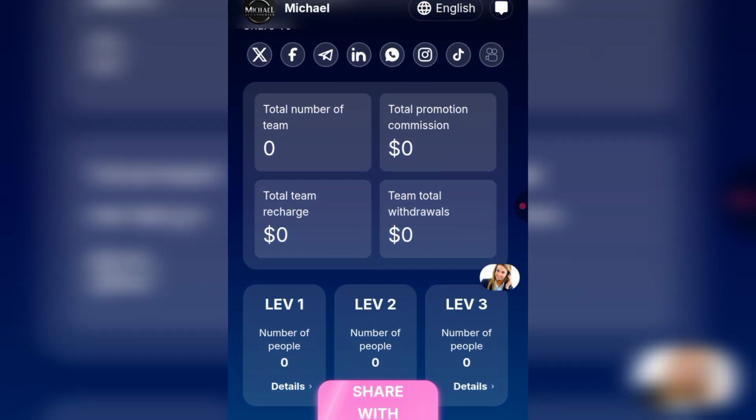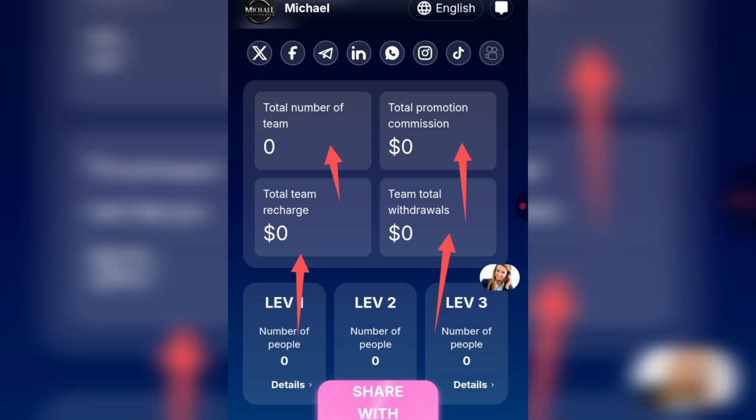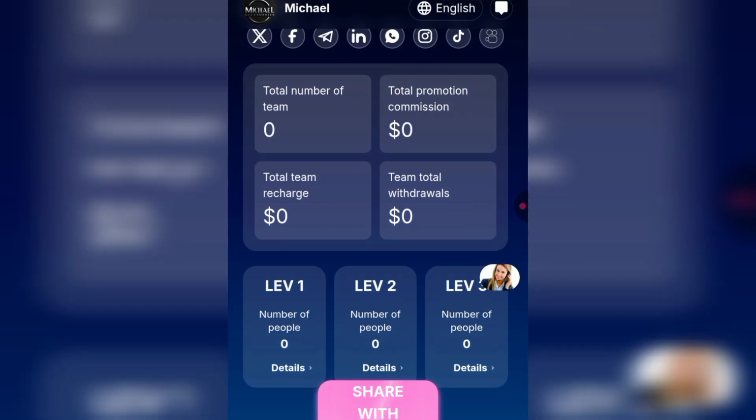So right here, you'll be able to track your total number of team, your total promotion commission, which is your commission, then your total team recharge, the amount your team has recharged. This is your total team withdrawal, the amount they have withdrawn. So right here, you'll be able to see your level 1 team, your level 2 team, your level 3 team. Then here, if you share with friends, you'll also be able to share with friends.